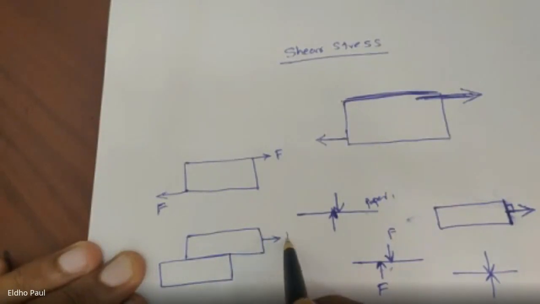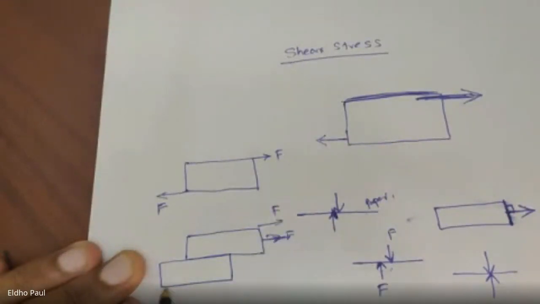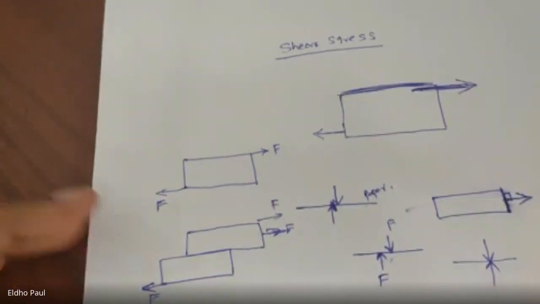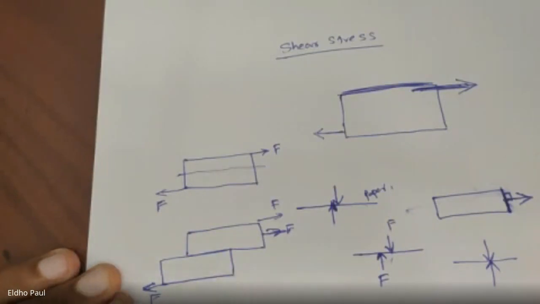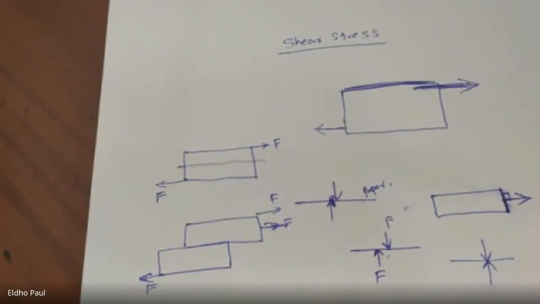This may be the final position of the body after deformation. So across any cross section of the body, the body is trying to slip. And this type of deformation is called shear deformation, and the corresponding strain is called shear strain.